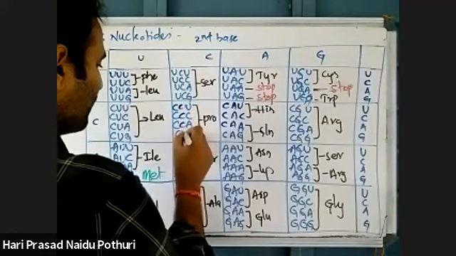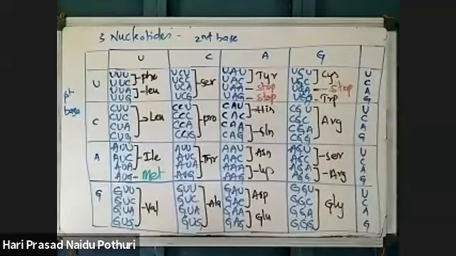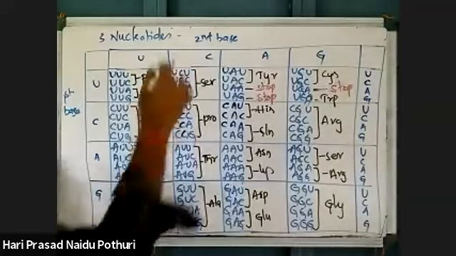CCU, CCC, CCA, CCG. Yeah. Below 2 also, all will be same.